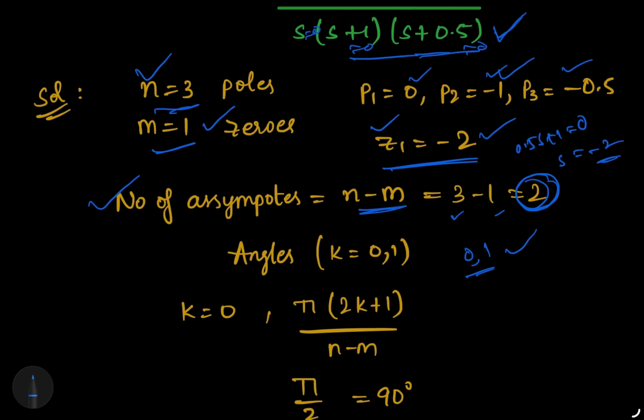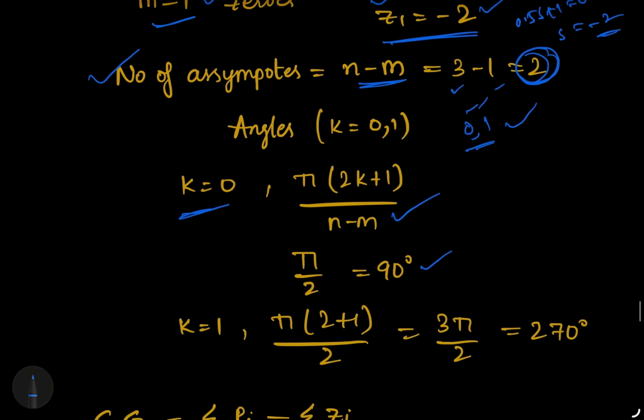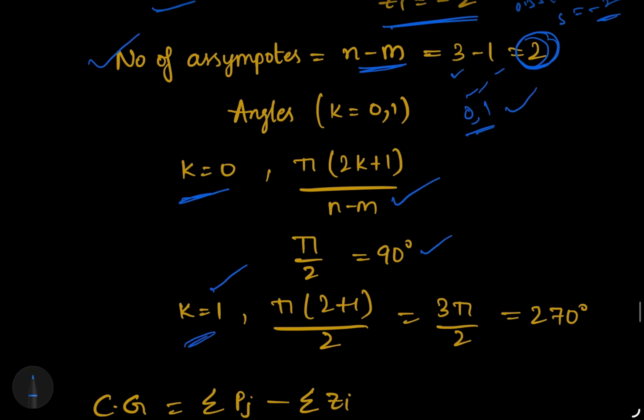The formula is pi into (2k plus 1) by (n minus m). When k equal to 0, we get pi by 2, that is 90 degrees. Substituting k equal to 1, we get 270 degrees.